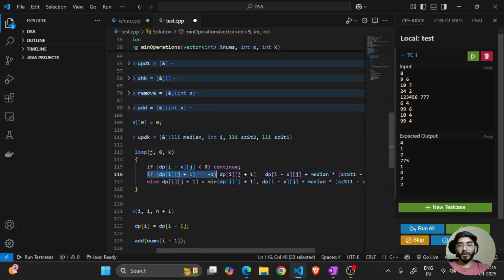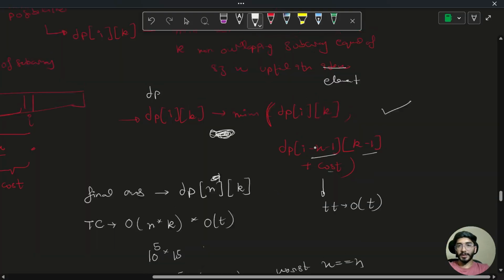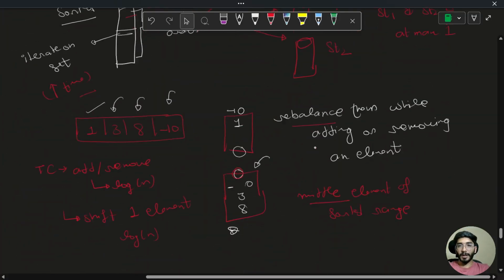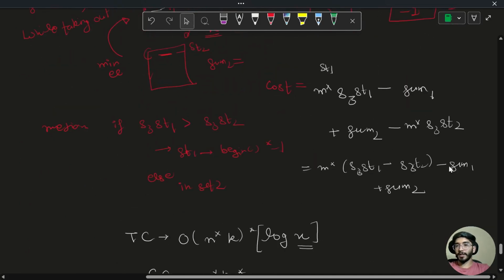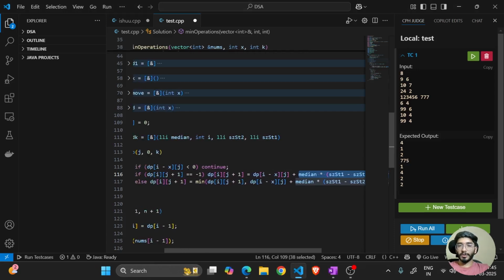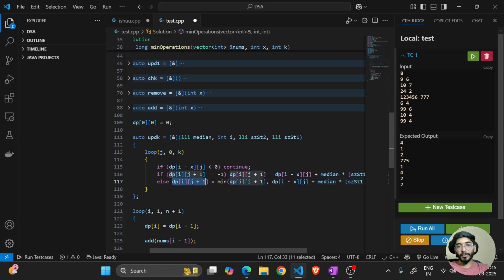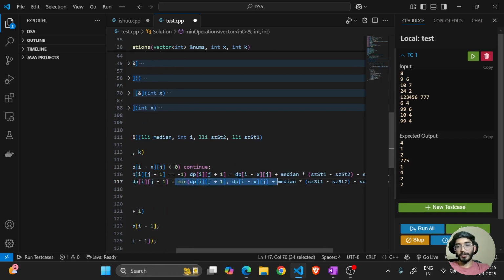If my current state is not computed, just put the value directly, and this is basically the cost that we just discussed at last: median into size of set 1 minus size of set 2, sum 1 and sum 2, median into size of set 1 plus sum 2. So this is how I'll update my current state, and if it's already computed, I'll update it with the minimum possible option.